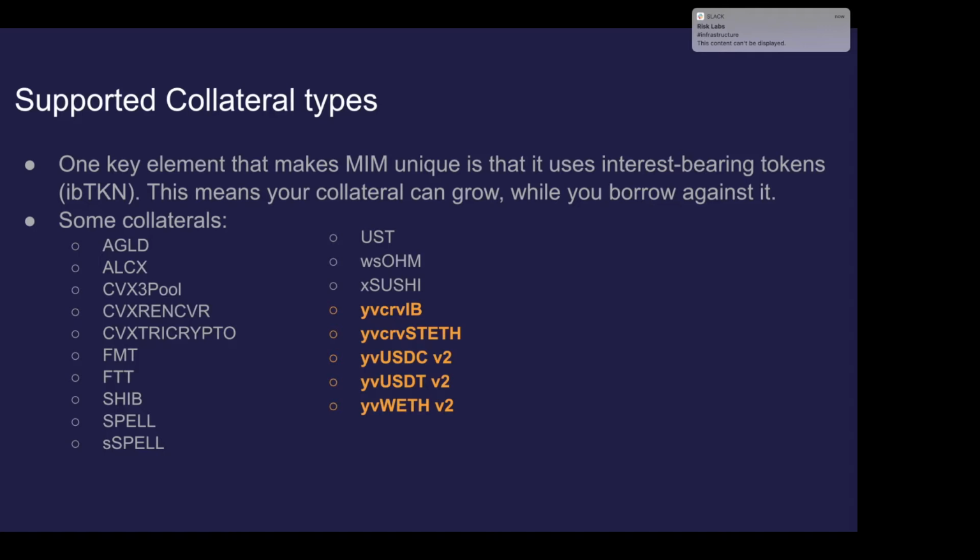And that's where this becomes very different to other kinds of money markets, in that your collateral can actually be very highly interest-bearing. Equally, you can use interest-bearing stable coins to borrow other stable coins, which is a weird concept. So you can use USDC, interest-bearing USDC as collateral to borrow MIM. Then we'll get into what you could do with it later, but you could in theory buy more USDC, put it back into Yearn, and then rinse and repeat, and effectively lever up on your stables and get interest on both Yearn and in MIM.